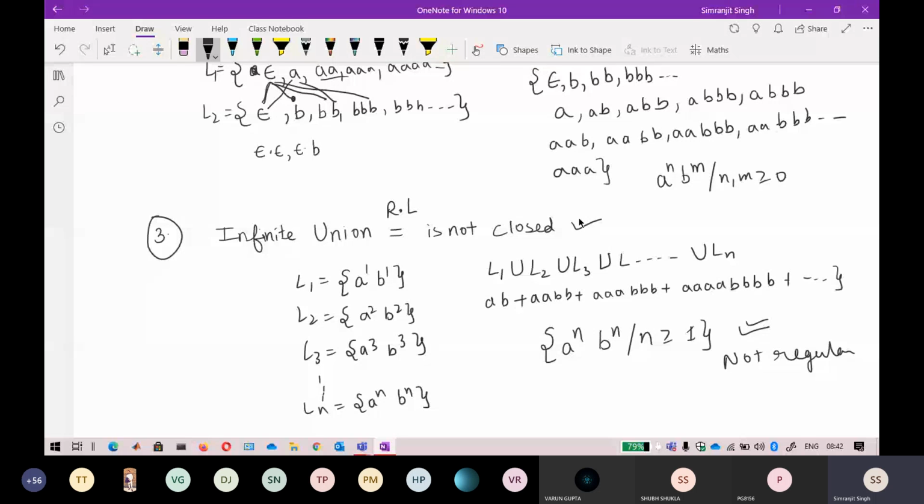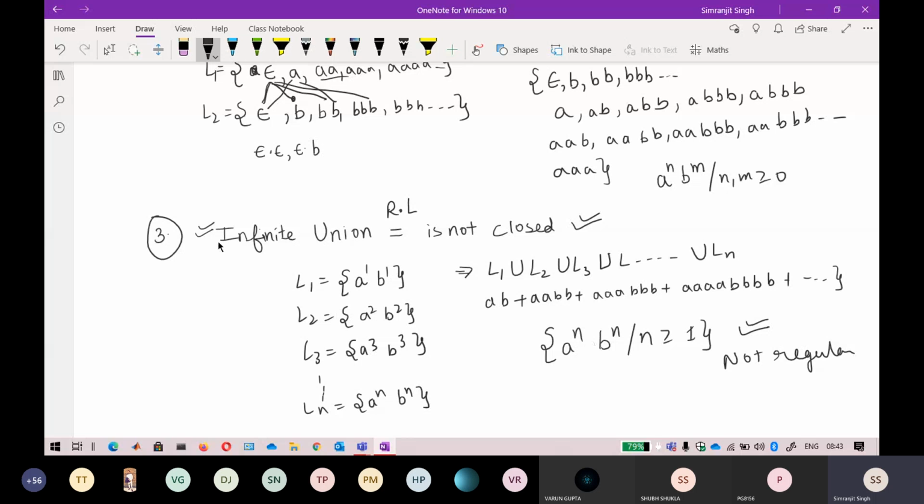If you clearly take a look at it, in every book this thing about infinite union is not given, and not mentioned in any book. This is a question asked by GATE or ISRO exam, and they asked whether regular languages are closed under infinite union or not. Most of the students will say yes, because it is closed under union, so it will also be closed under infinite union. But there is one exception here. If you take a look at this language, it will not be a regular one. So this is an exception.